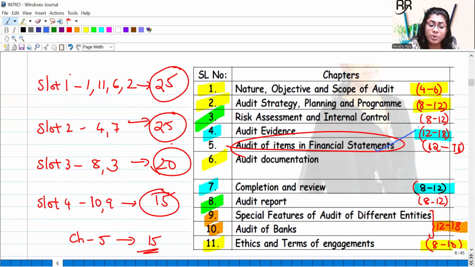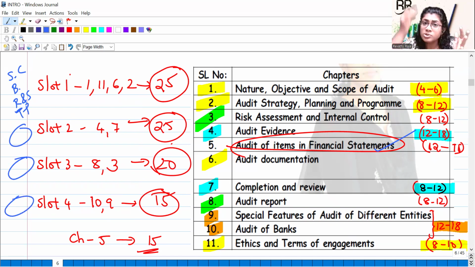For example, you will cover share capital, borrowing, reserves and surplus, and trade payables. Again, when you're doing the second slot, another 4 to 5 items. While doing the third slot, you cover another 4 to 5 items and so on. By the time you finish 4 slots, that chapter should be almost over. If anything is pending after slot 4, you can spend time on it.